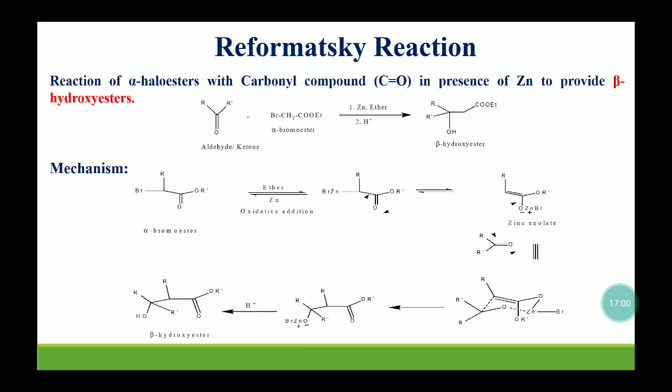Now coming to the Reformatsky reaction, this reaction uses alpha haloesters with a carbonyl compound in the presence of zinc metal to give the beta hydroxy ester. So it is also a reaction where zinc is used.